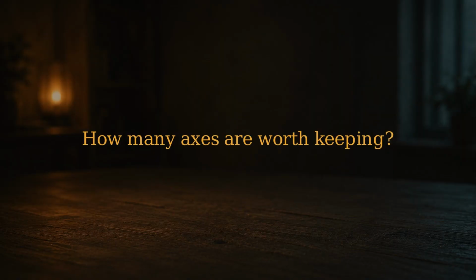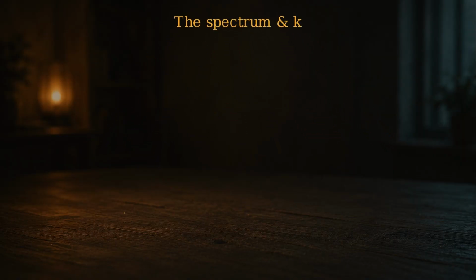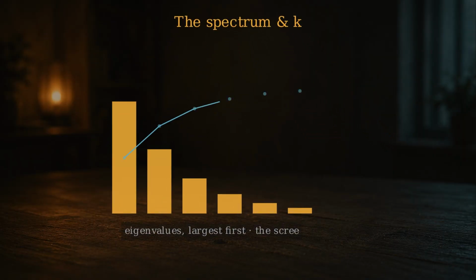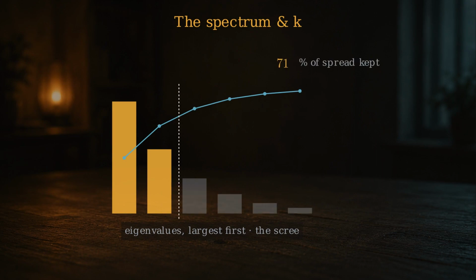Rank the axes by how fat they are, the eigenvalues. Largest first, the scree. Each bar is the share of spread it holds. Keep just enough to hold most of it. The rest is a thin, ignorable wobble.